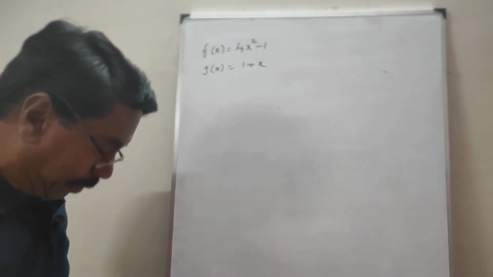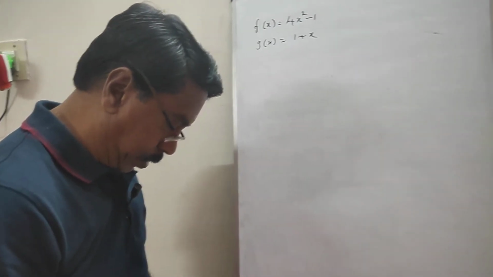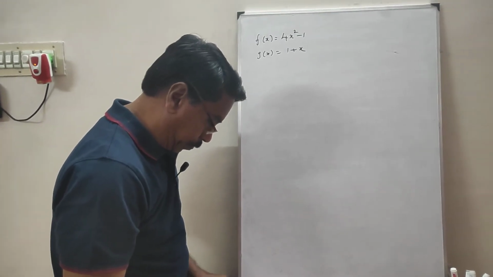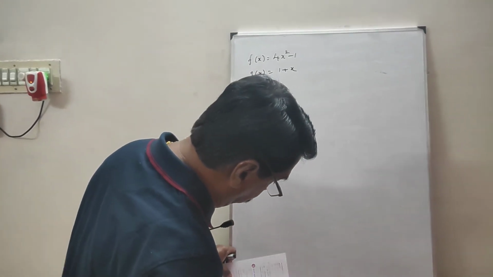The question is, find whether f dot g is equal to g dot f.